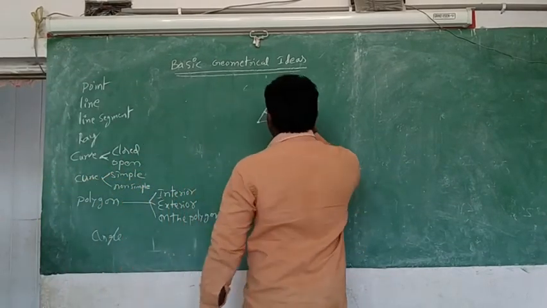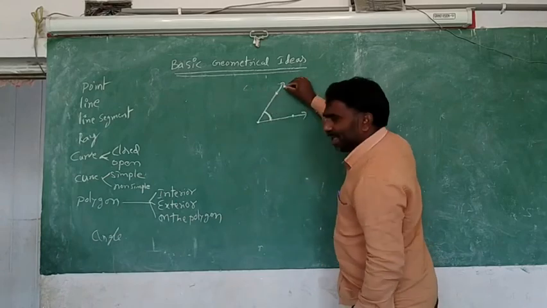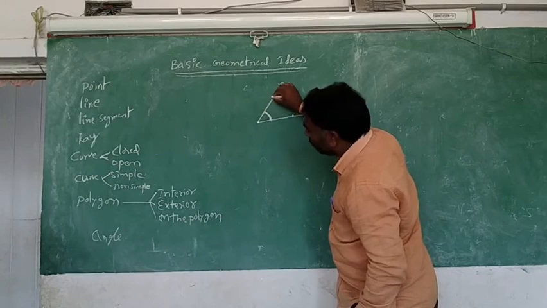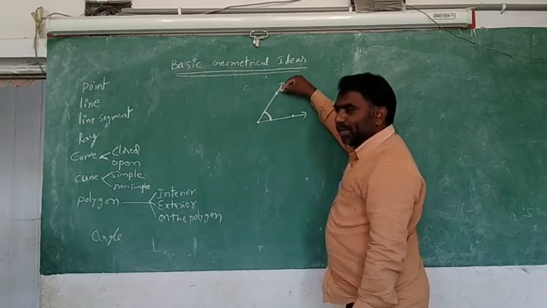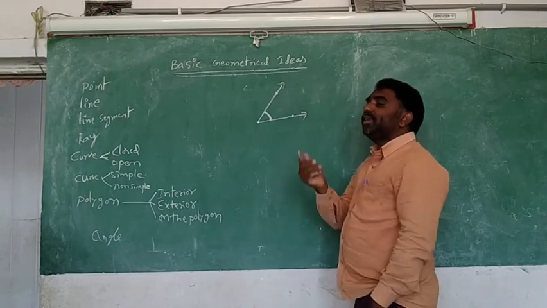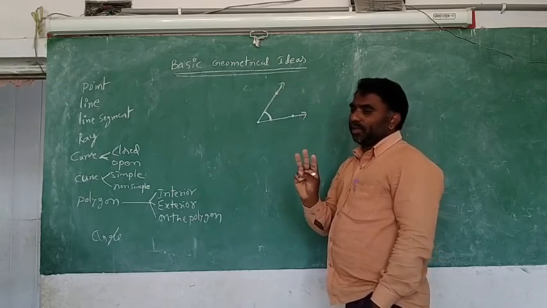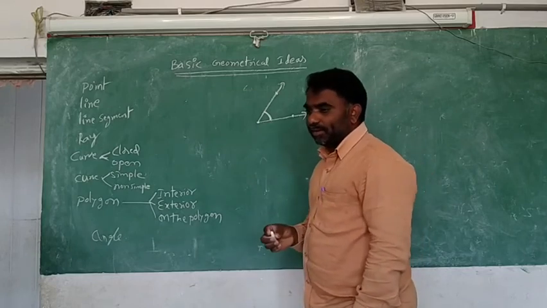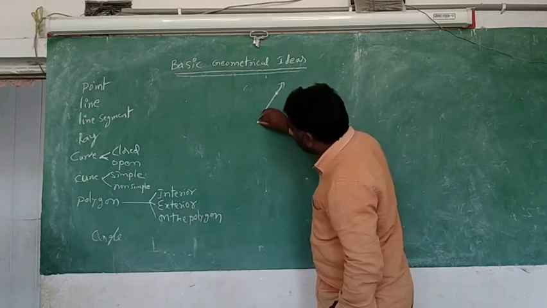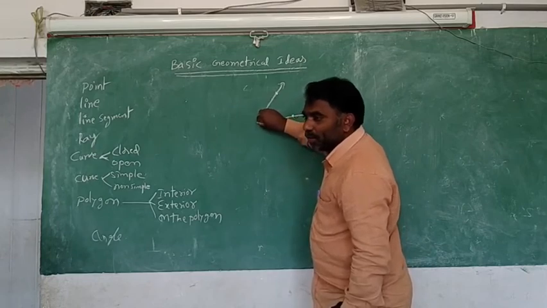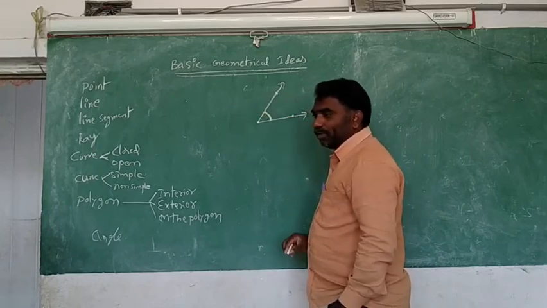So this is an angle. You can mark points anywhere, that is your wish. From here to here, you can mark so many points. To name the angle, I want 3 letters, compulsory. Only 3 letters. So how will we name the angle with 3 letters? This common point is compulsory here only. The other 2 points are on the arms.